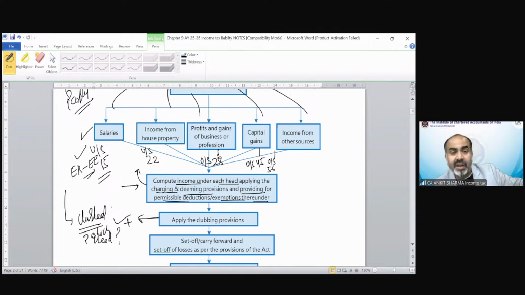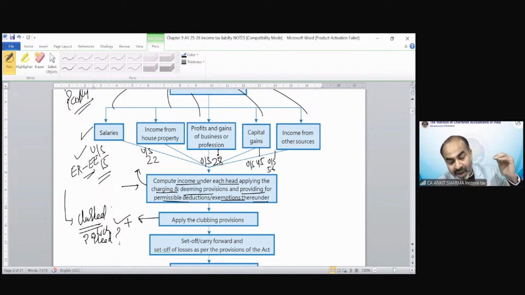If a minor earns income from business, then the income is going to be clubbed in the hands of the parent who has higher income under the head PGBP. If a minor is earning income from interest, then it is going to be included under income from other sources. So there is no separate head of clubbing, first of all. Fine.